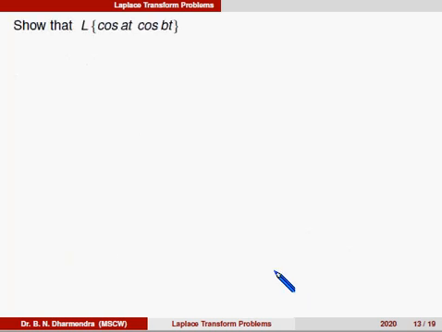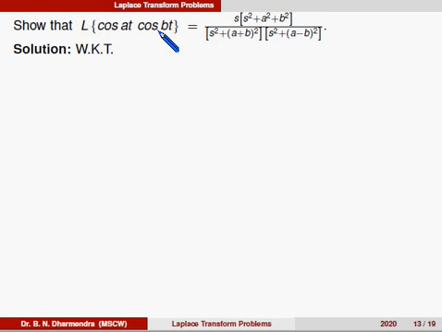Laplace of cos at into cos bt. Similarly, we can find out the same way what is Laplace of sin at into sin bt. That you can do yourself, but I am doing here the term Laplace of cos at into cos bt. What is the formula? Laplace of that can be shown as s into s square plus a square plus b square divided by s square plus a plus b whole square, s square plus a minus b whole square.